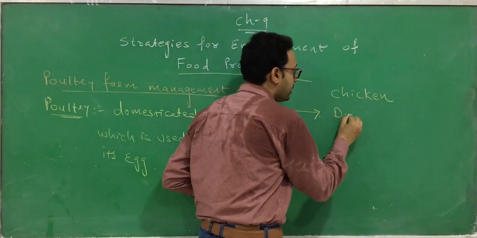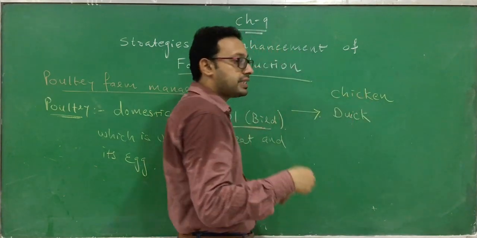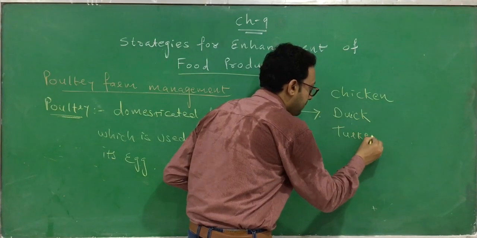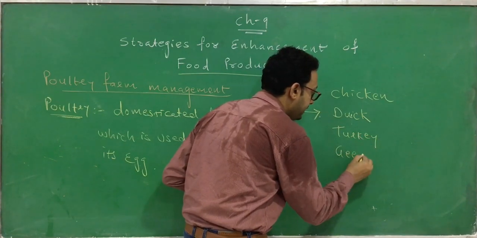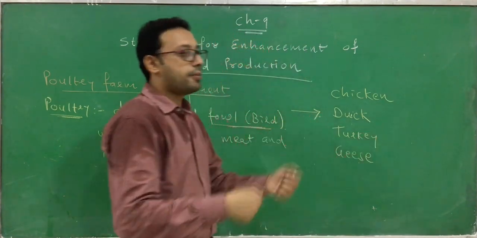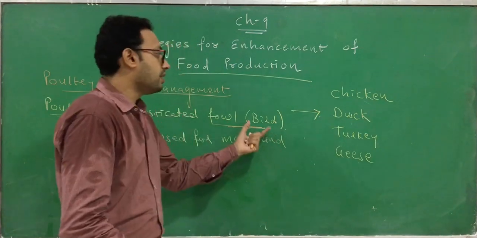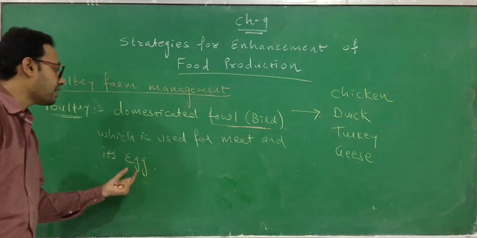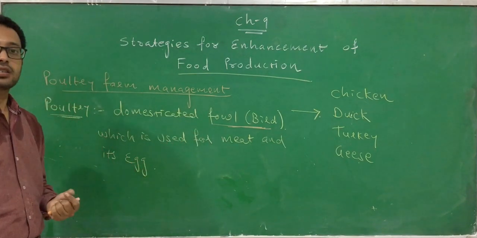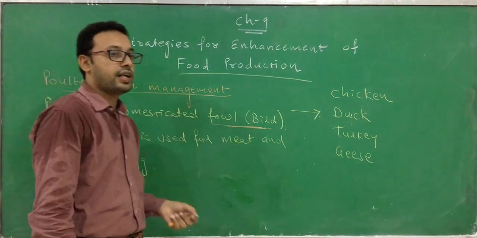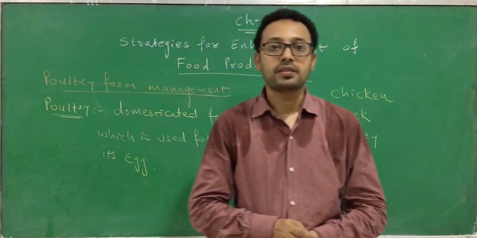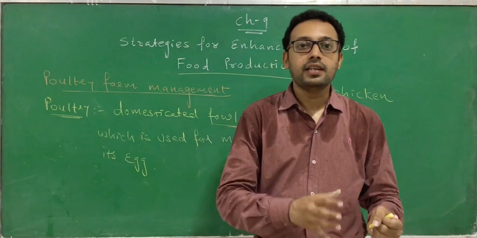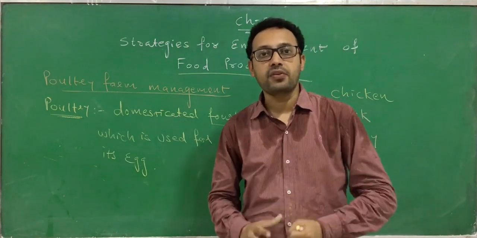We also use the duck, and sometimes the turkey and geese. These are the commonly used birds. They are used for getting their meat or their eggs, and their management is called poultry farm management. And this poultry farm management, like dairying, can also be done in a proper way.